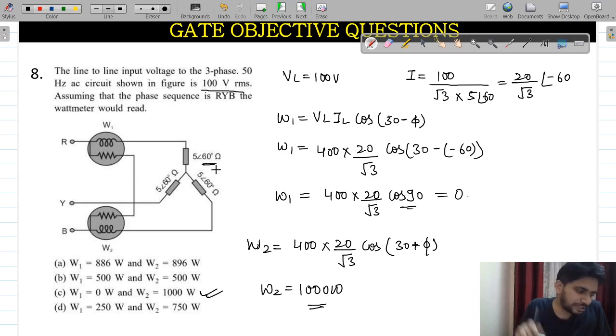So simply, after seeing this question you can calculate the answer. The load angle is 60. If the load angle is 60, then definitely your current angle will be minus 60. If your angle is 60, then one of the wattmeters will definitely show you the zero value. And in all the options there is only one option which gives you the zero value for any of the wattmeters. So simply after seeing the question, you can work out the correct answer.